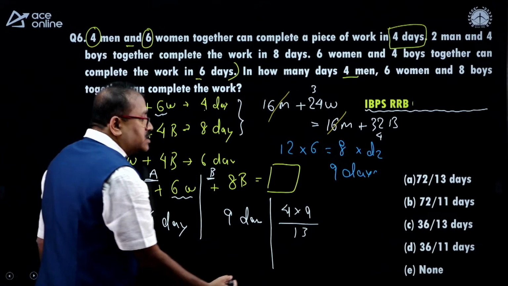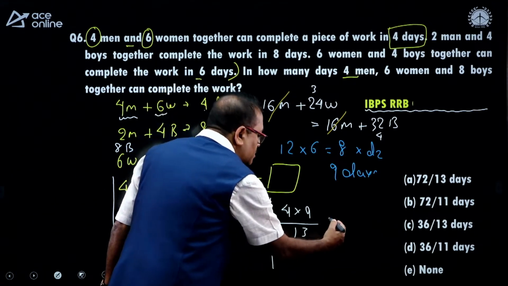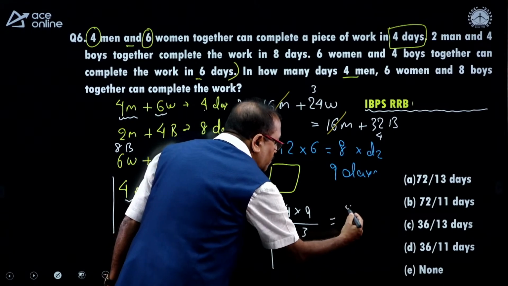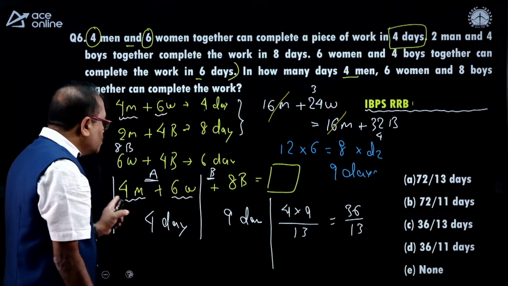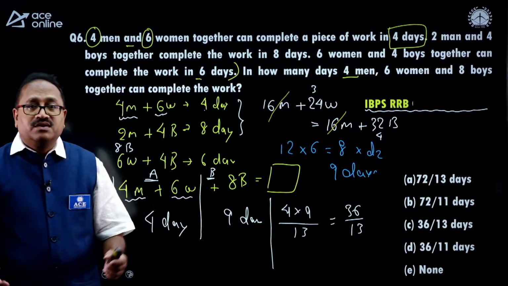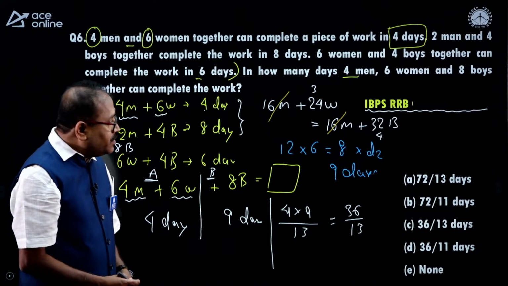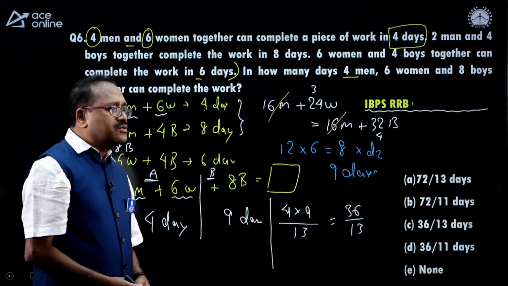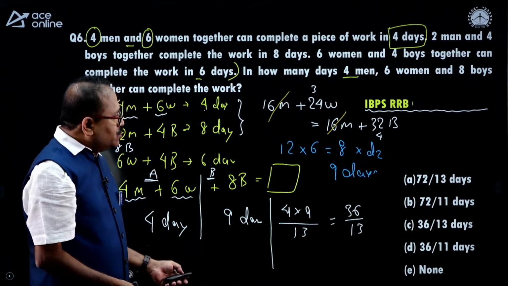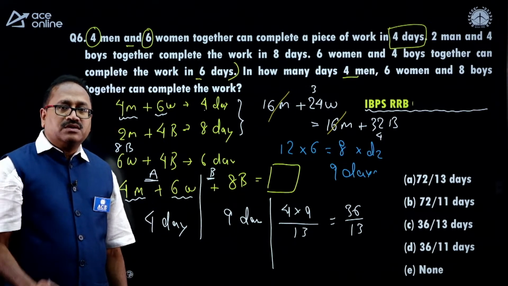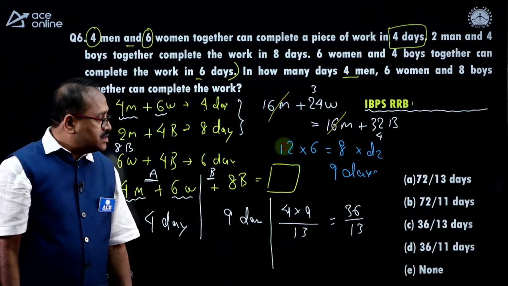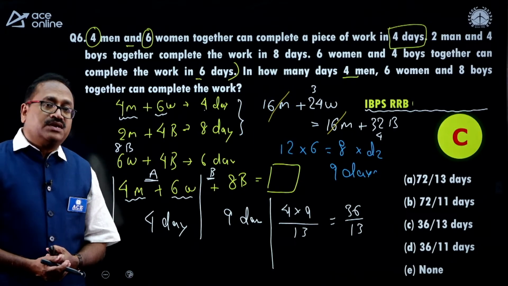So what do you get as the answer here? Anyone answered it? 9 into 4 is 36. 36 by 13 days, this group can complete the work. Do we have any option? Anyone answer the question? So 36 by 13, option choice C. Let me check the answer. Yes, option choice C.